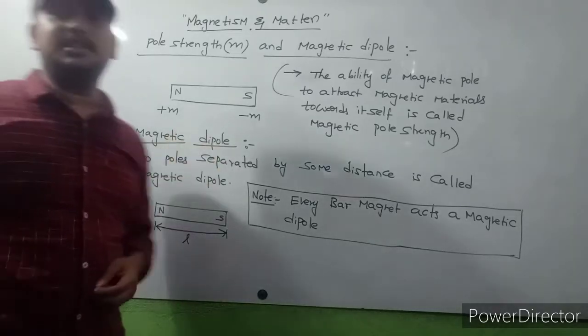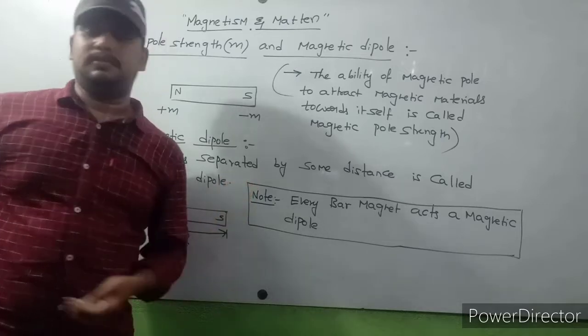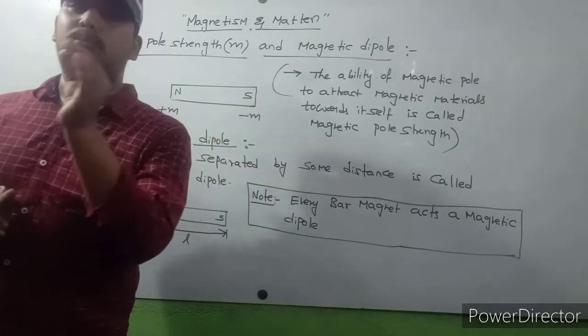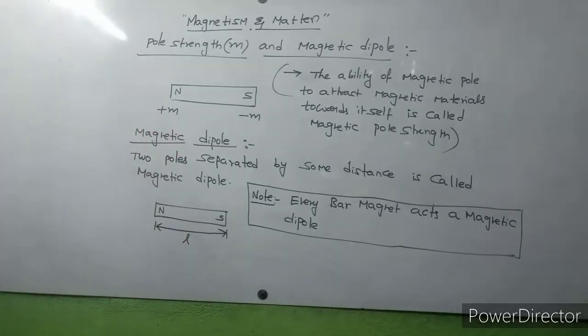So this is the definition of magnetic dipole. Next we will discuss magnetic dipole moment.